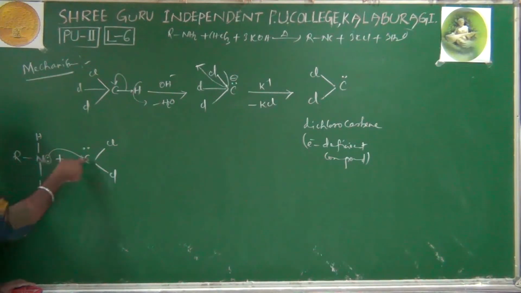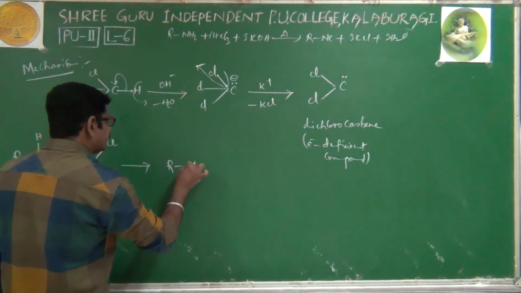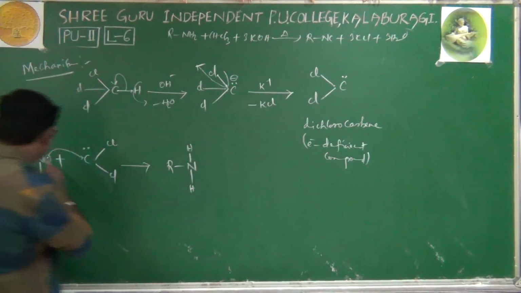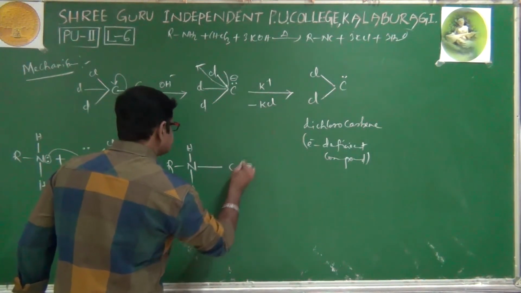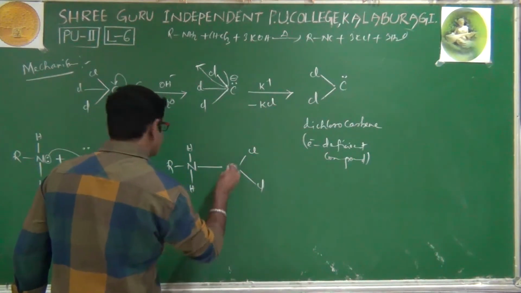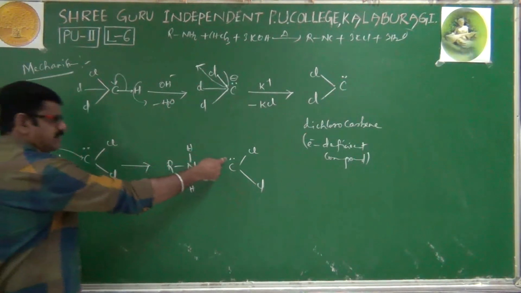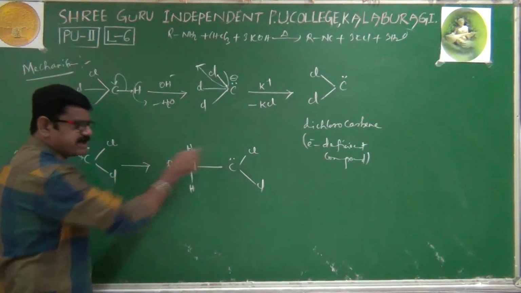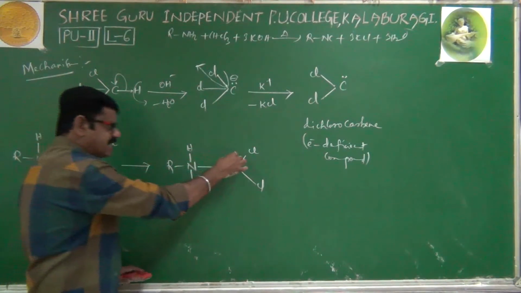Between nitrogen and carbon, a new bond is forming. The structure is R, N, H, H, and a new bond is forming like this. It's a new bond, C, Cl, Cl, and the 2 lone pairs are present as they are. This pair is involved in the bond formation, that's why a bond is formed between nitrogen and carbon. On carbon, 2 electrons are present, and those 2 electrons we write as they are.